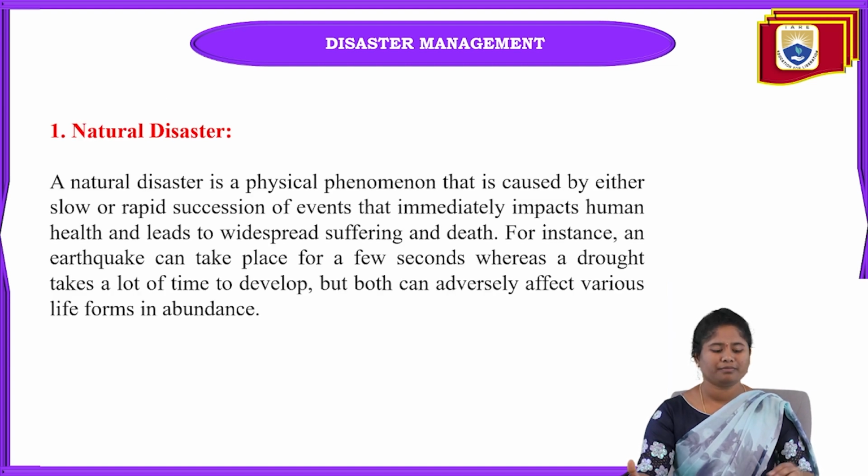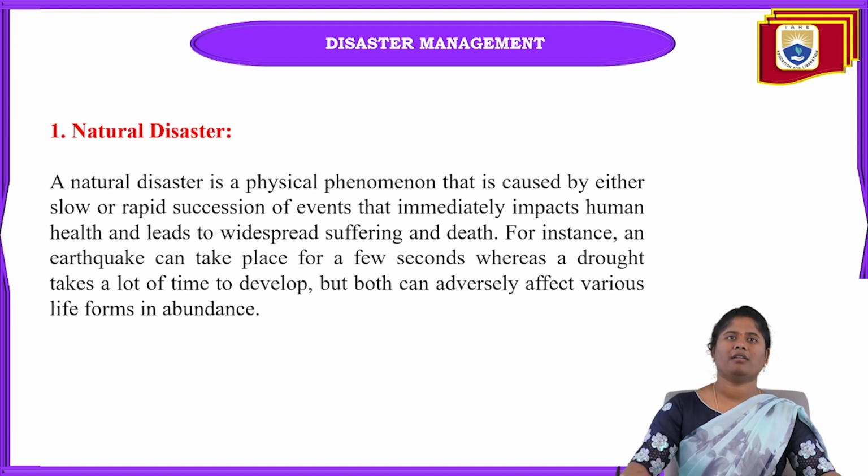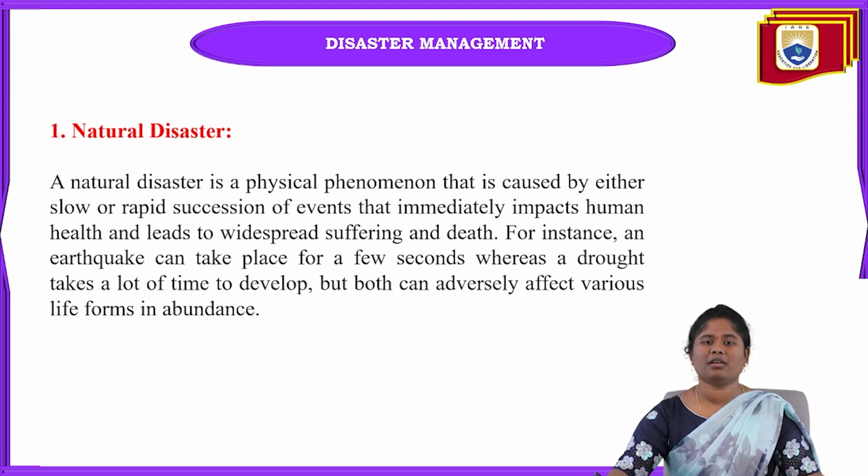Coming to the first one, what is meant by natural disaster? A natural disaster is a physical phenomenon caused either by the slow or rapid succession of events that immediately impacts human life. It is a naturally occurring disaster, without any effect of humans. Cyclones, floods, and earthquakes are different types of natural disasters. Because of these disasters, there will be a huge loss of property as well as human life.